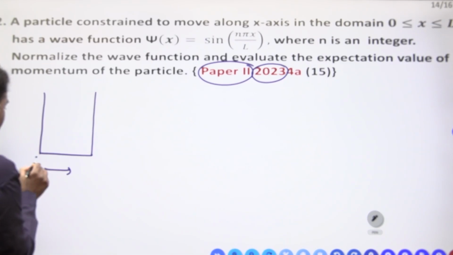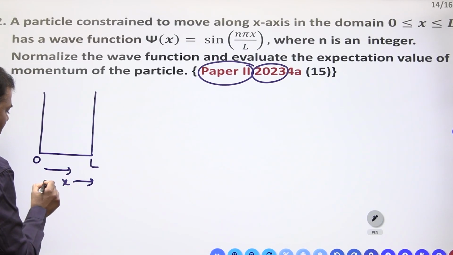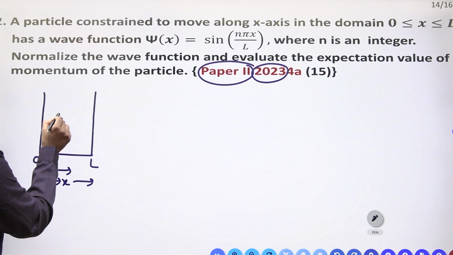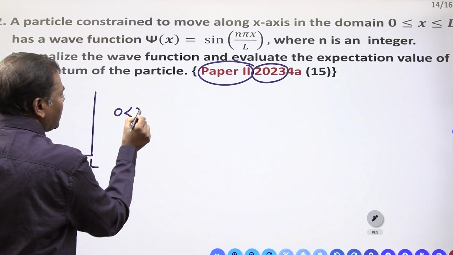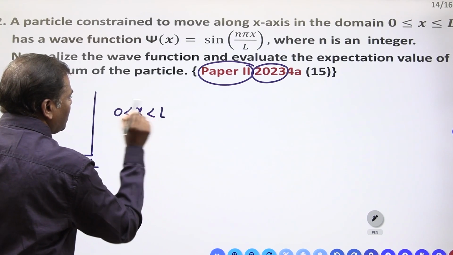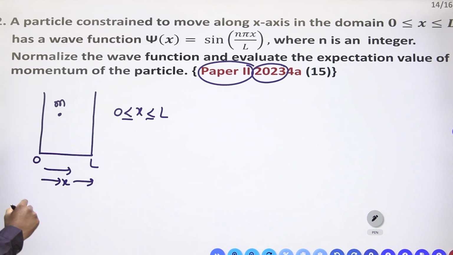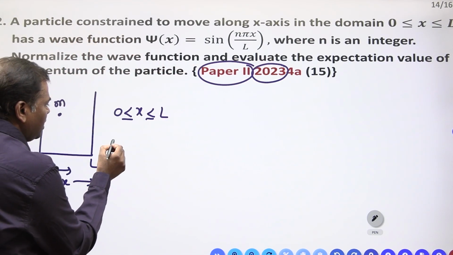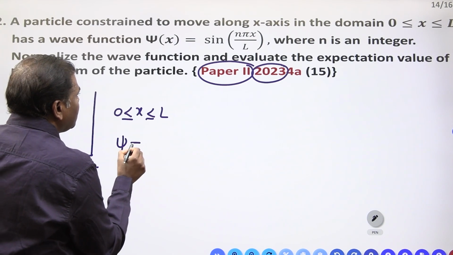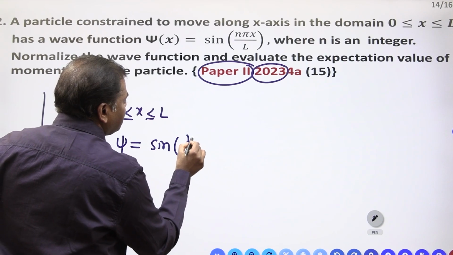Suppose one particle is moving along the x-axis. This is the x-axis you have to take. This particle is moving within what range? 0 is less than or equal to x is less than or equal to L. The wave function they are giving. What is the wave function? Psi of x is equal to sin n pi x by L.